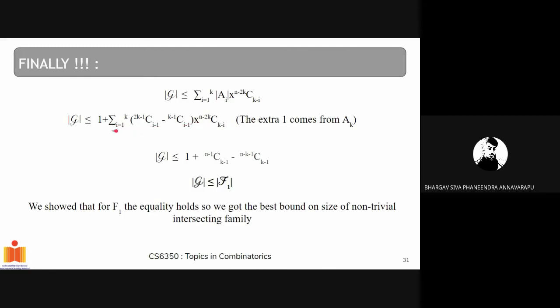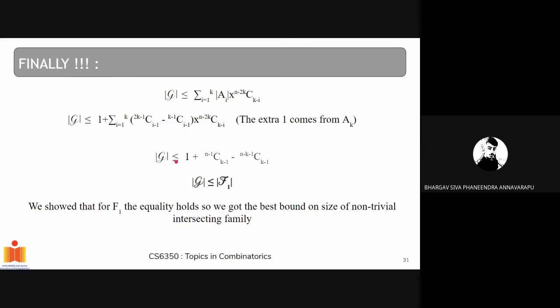We are writing this because of the symmetry. Otherwise, mod Ak is only (2k minus 1) C (i minus 1). Instead, we are writing for k also (2k minus 1) C (i minus 1) minus (k minus 1) C (i minus 1). So we have to add this part extra. That's the 1 over here. When you substitute k, you get minus 1 over here, so we are adding another 1.